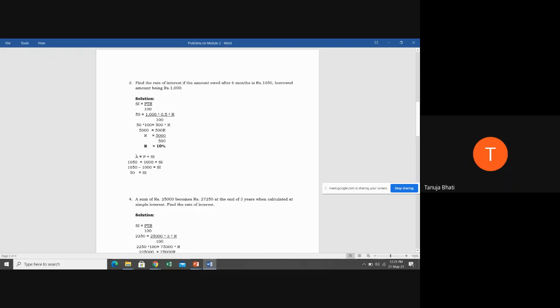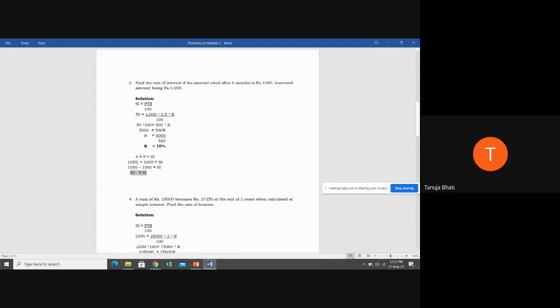We know that the future value is nothing but the present value plus simple interest. Future value given is 1050. Present value we know is 1000 plus simple interest. So what is the amount of simple interest? 1050 minus 1000 means this 50 rupees is the simple interest that is being charged.